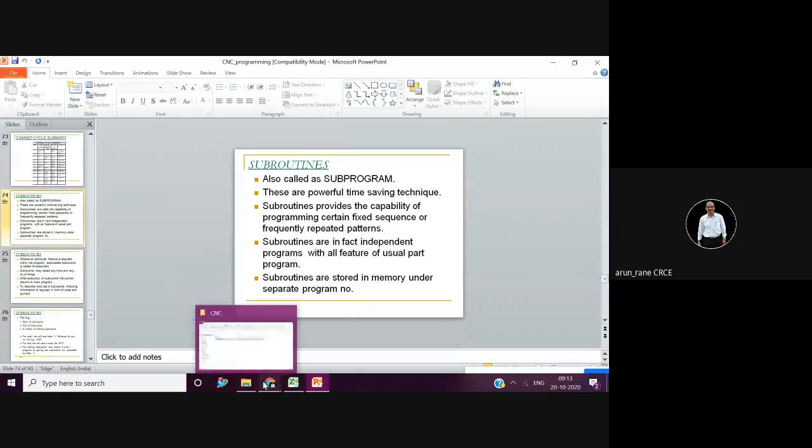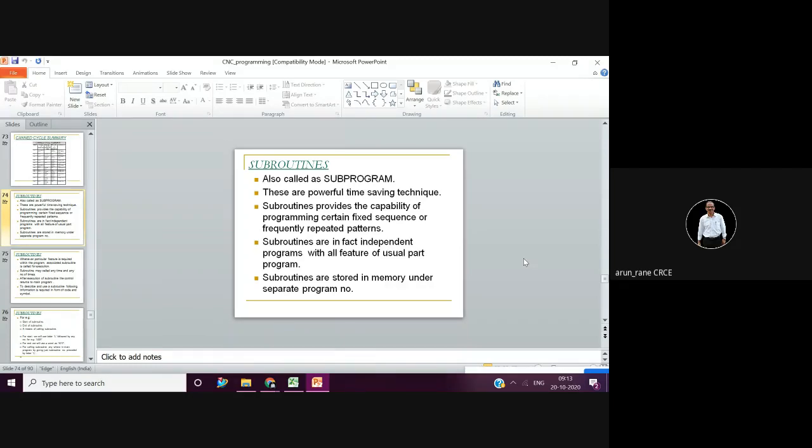Then looping. Loops are always in the main program only. Generally loops begin with L, L for loop.